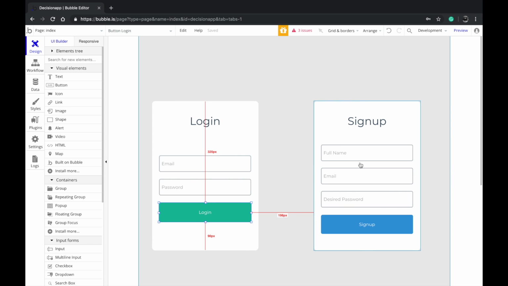So I have a login and a sign up thing. Before I get any further, let me tell you up front, the tool I'm using is called bubble.is. For all of those who don't know anything about bubble.is, go to the link in the description. There is a link to my Skillshare course, where I'll be teaching you some basics with some very useful projects that you'll be making during the course.